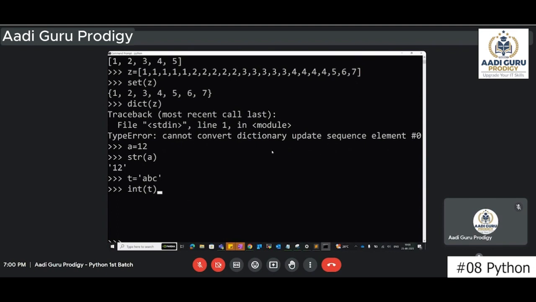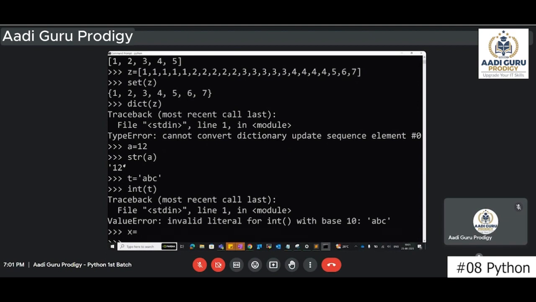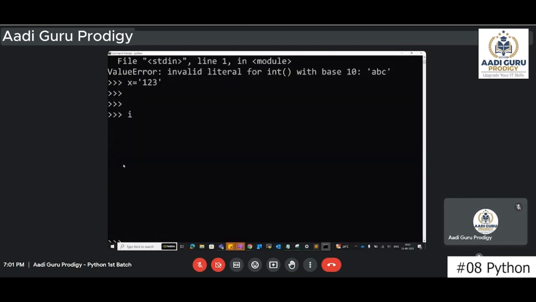So if you want to convert a string into an integer, whatever string you have given should contain only digit format like this. Then only it will accept. Else it will be difficult. For example, if you take x equals 1, 2, 3, 4, something like this, then int of x will convert, because whatever string you have taken here is in number format, the digit format of a string. So we can convert that into an integer.